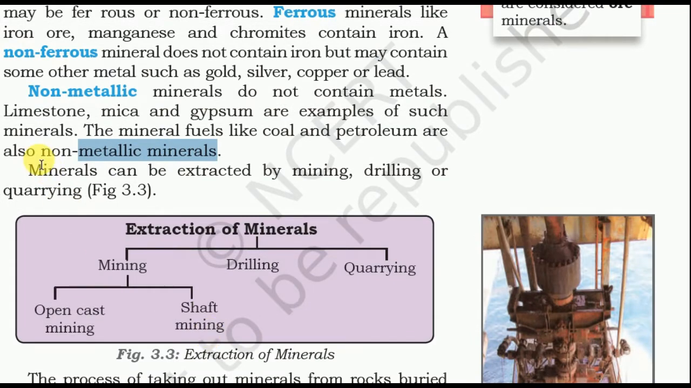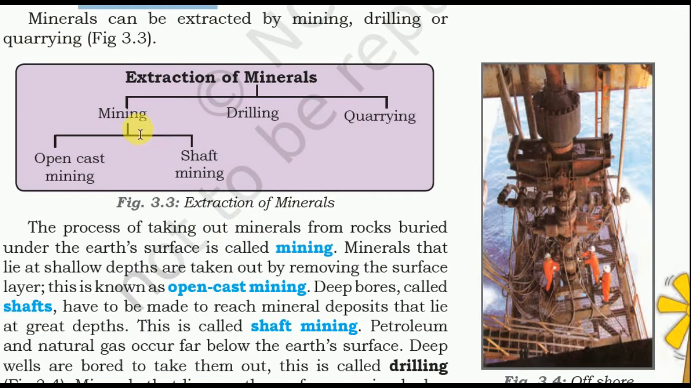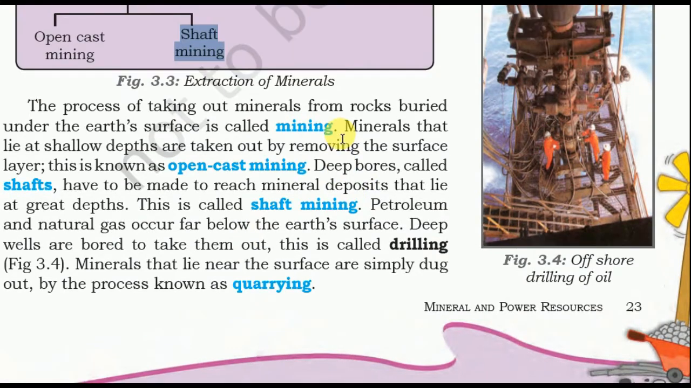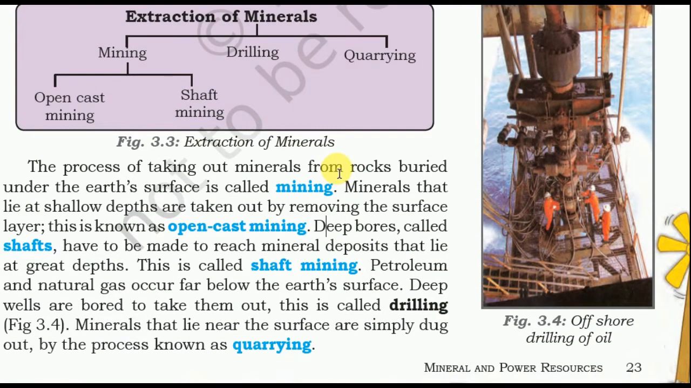Minerals can be extracted by mining, drilling, or quarrying. Extraction of minerals. So minerals can be extracted in three ways: mining, drilling, or quarrying. And there are two types of mining: open cast mining and shaft mining. Here is an example of drilling where oil is drilled from the sea.